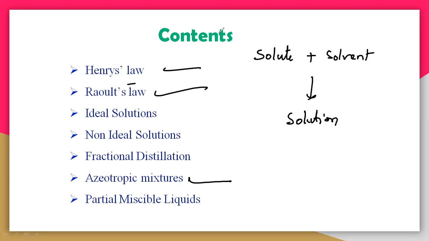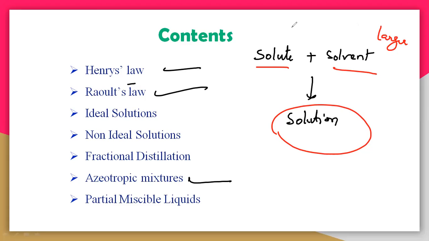So you must understand one thing here: in a particular solution there will be two components, one is solute and another one is solvent. The solute is the smaller portion present in the solution, and the solvent is the larger portion in a solution.